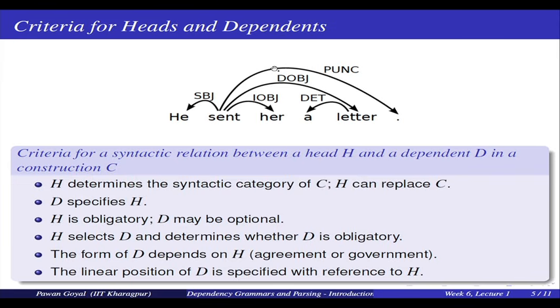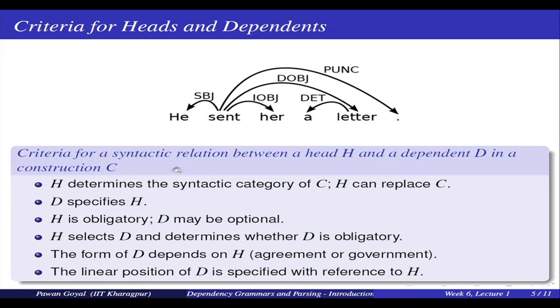Now, what is important here? In dependency you have a head that connects to a dependent by an arrow. So, the arrow points from a head to a dependent. Now, are there some formal criteria for saying, in a sentence, if two words are connected, what will be a head and what will be the dependent? There are some criteria; they may not apply everywhere, but may apply at certain points. We will see some examples for some of these.